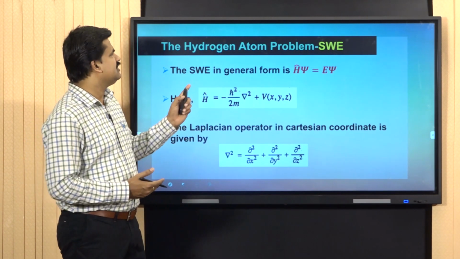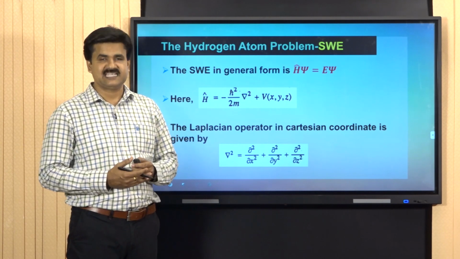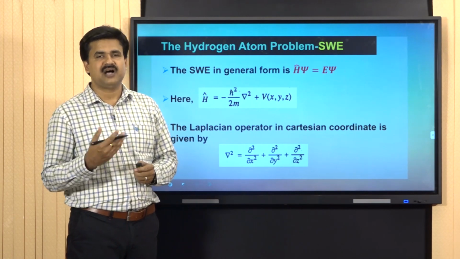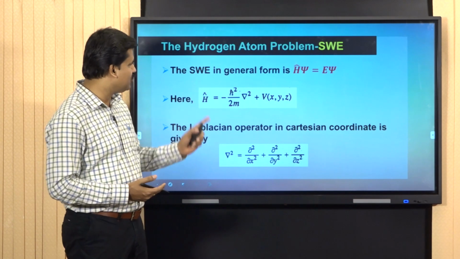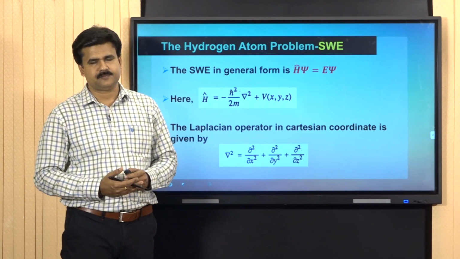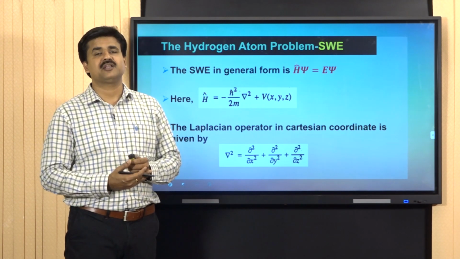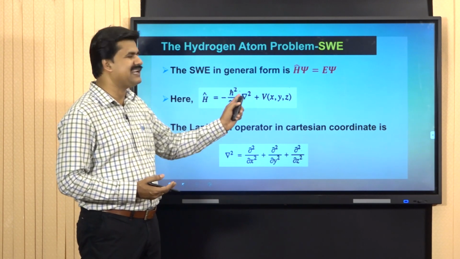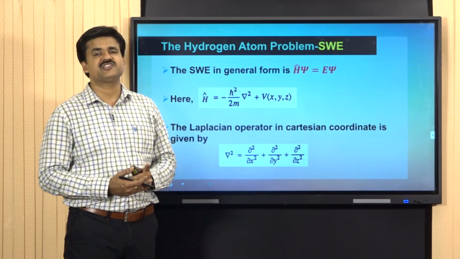Now, the hydrogen atom problem has a Schrodinger wave equation, which can be solved exactly. We have the Schrodinger wave equation in its general form as Hamiltonian psi is equal to energy into psi. We know that the Hamiltonian operator H hat is a total energy operator. It consists of two parts. The first part being kinetic energy and the second part being potential energy. The kinetic energy part is like this, minus h cross square by 2m del square, where del square is the well-known Laplace's operator or Laplacian operator.